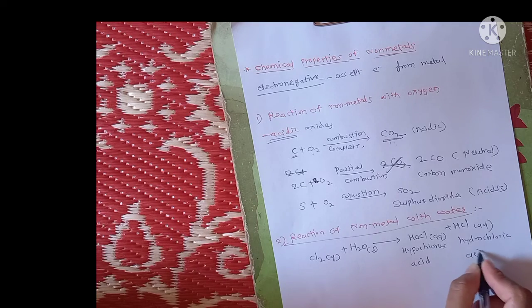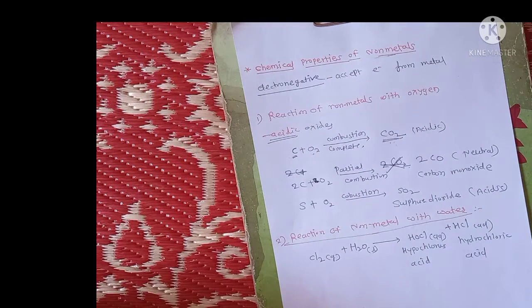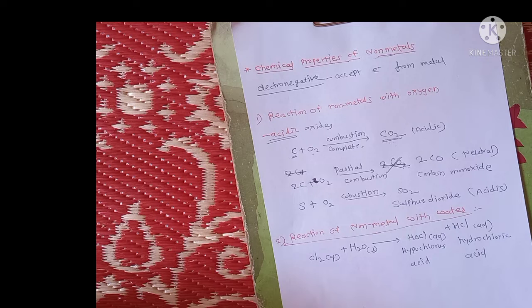Hydrochloric acid. Okay, basically non-metals do not react with water, except the halogens. Halogen reacts with water, and there is a formation of hypochlorous acid and hydrochloric acid. Then the third chemical property of non-metals, that is the reaction of dilute acids with non-metals.